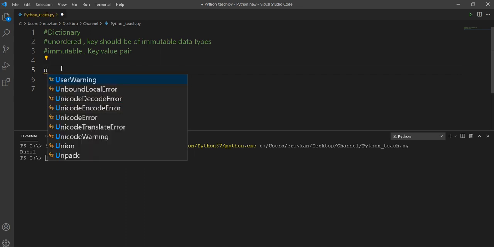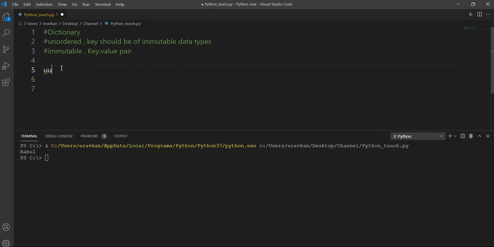One way of defining the dictionary is very simple. Just take curly brackets, then specify your key value: name, colon, Ravi, then roll number, suppose 99. So this simple way we have seen.